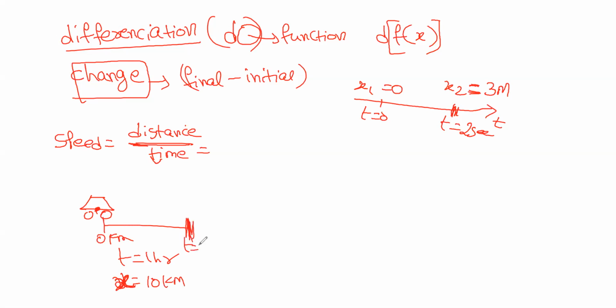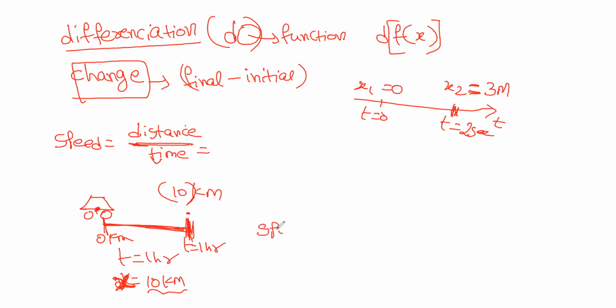If it is t equals to 1 hour, what is the kilometers over here? It is 10, because from 0 to 1 hour, it covers 10 kilometers.